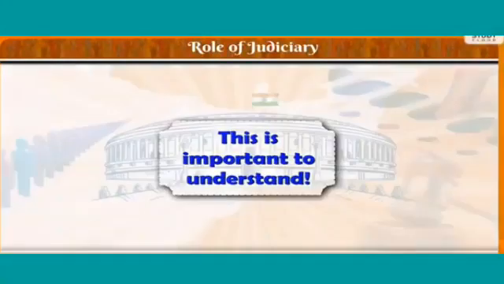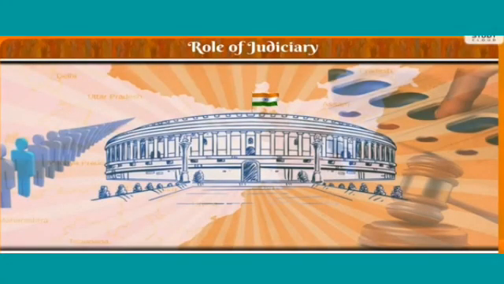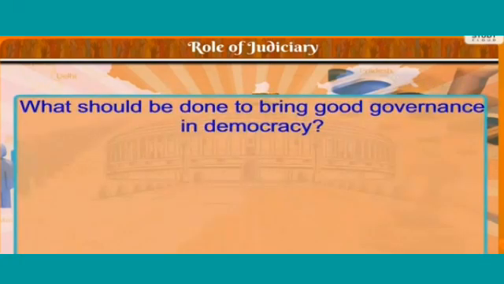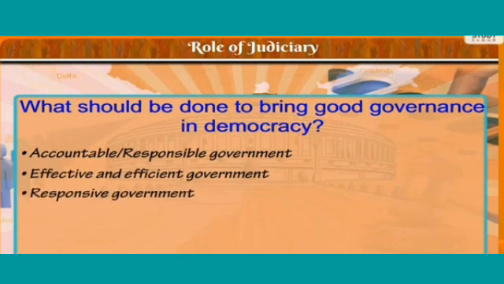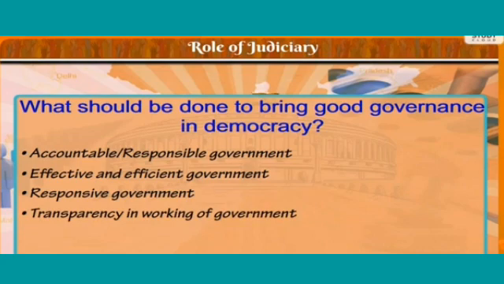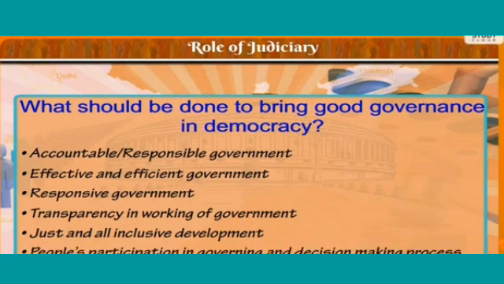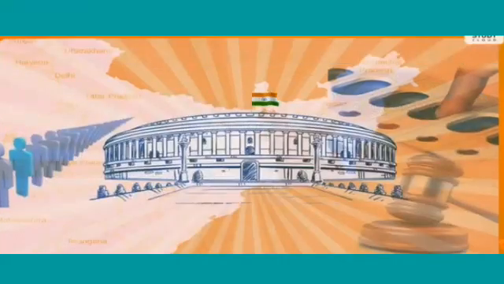Okay, students, now see here, this is important. Democracy requires good government or best government practice. Following are what should be done to bring good governance in democracy: accountable, responsible government, effective and efficient government, responsive government, transparency in the work of the government, just and inclusive development, people's participation in governing and the decision-making process.